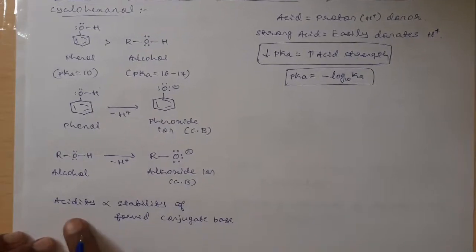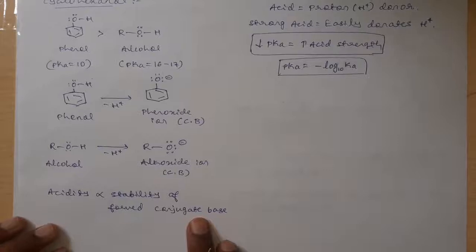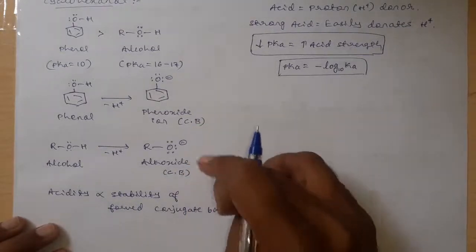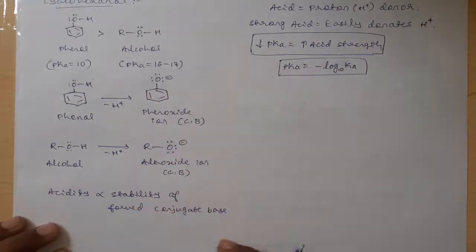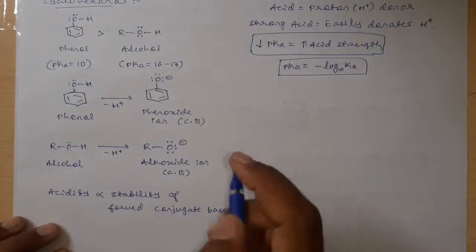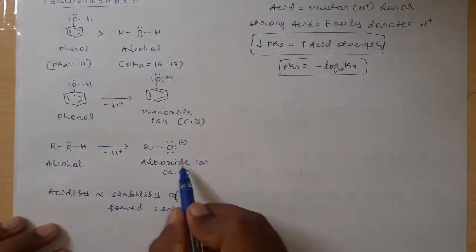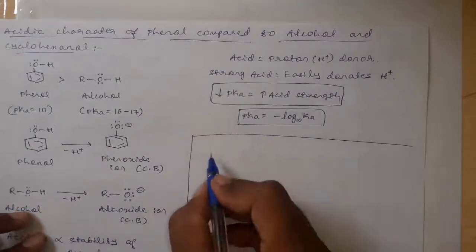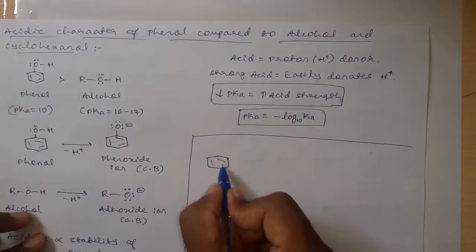The acidity, or the strength of an acid, completely depends on the stability of the formed conjugate base, and here these two are the formed conjugate bases. In these two, the one which is more stable gives a high strength of an acid. And here this phenoxide ion is more stable as compared to this alkoxide ion. Why? Because the stability of this phenoxide ion can be explained by drawing the resonance structures for the phenoxide ion.